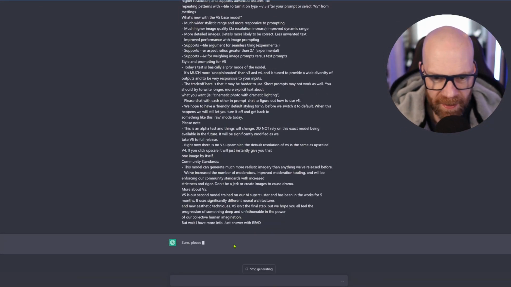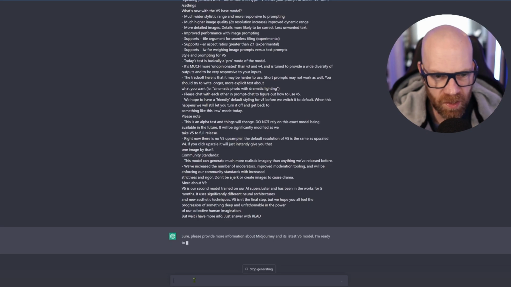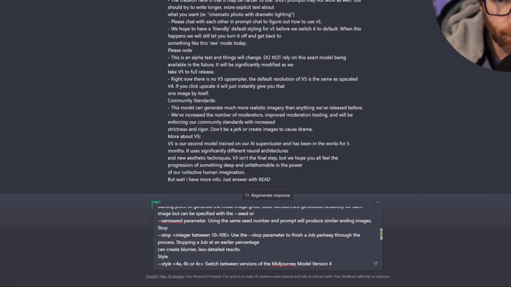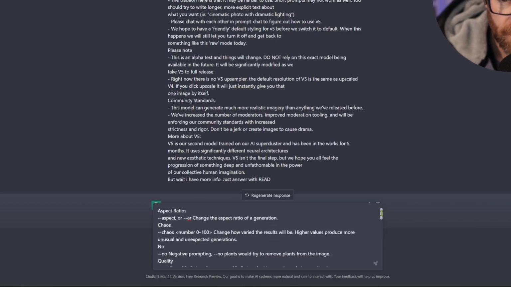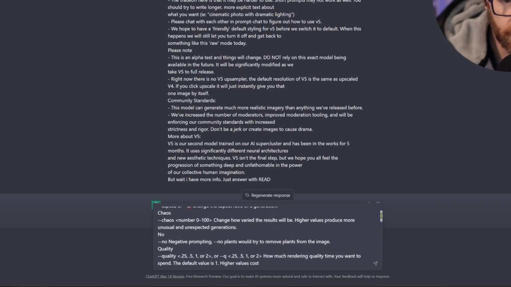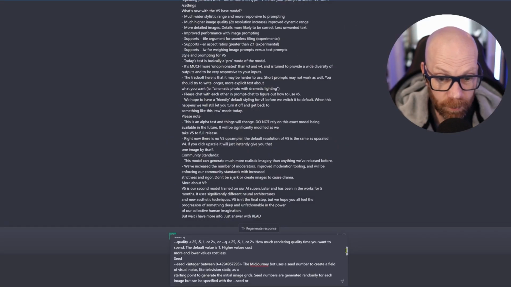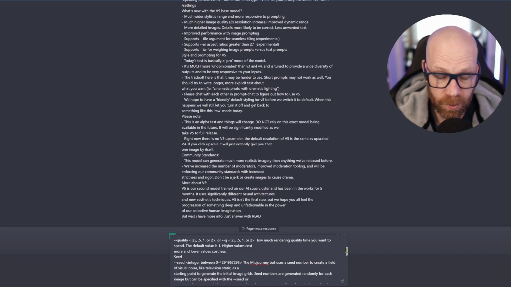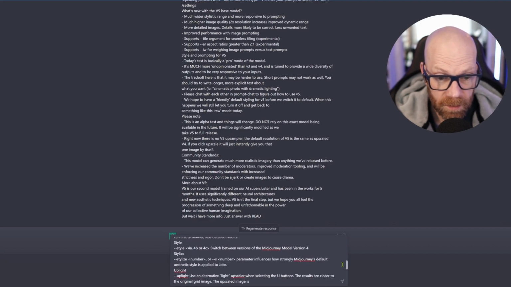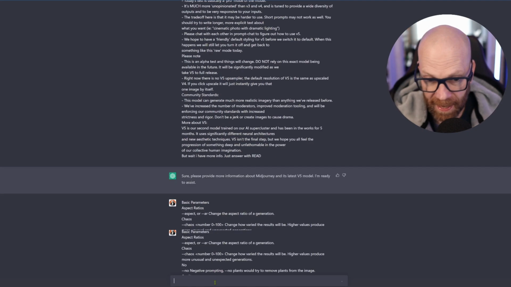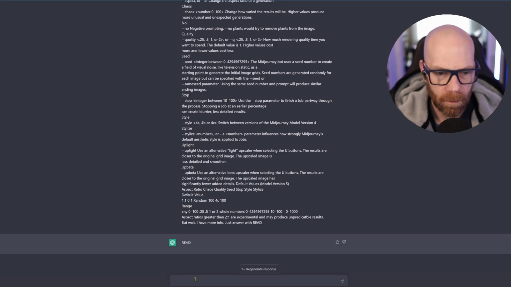So it's reading away there. It's hungry for more information. So now we're just going to put in stuff about parameters. So again, in here, we've just got all about the parameters. Again, this is just from Midjourney Discord, so aspect ratios, the negative prompting, quality ratio, the seed numbers, although there are a few issues with seed numbers, style, stylize, all this stuff that you can put in with a dash. And again, more information, just read. Okay, so it's read it.